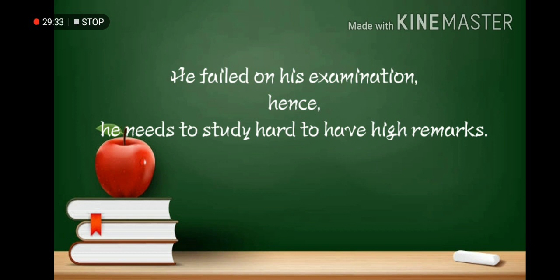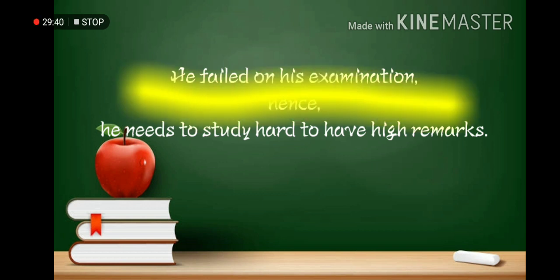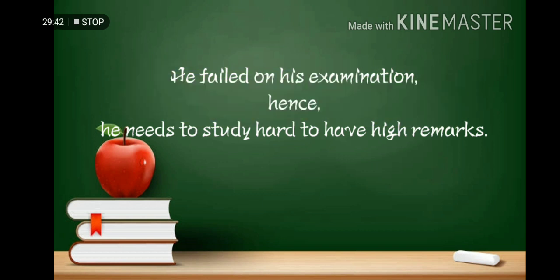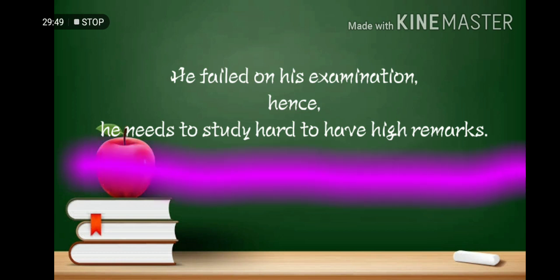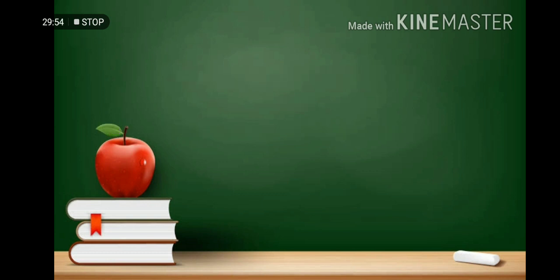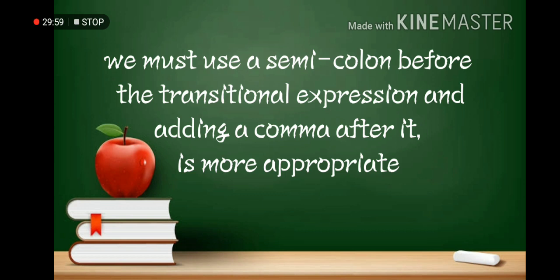So the first sentence is: he failed on his exams. The transitional expression is hence. And the second sentence is: he needs to study hard to have high marks. In order to correct this mistake, we must use a semicolon before the transitional expression and add a comma after it, which is more appropriate.